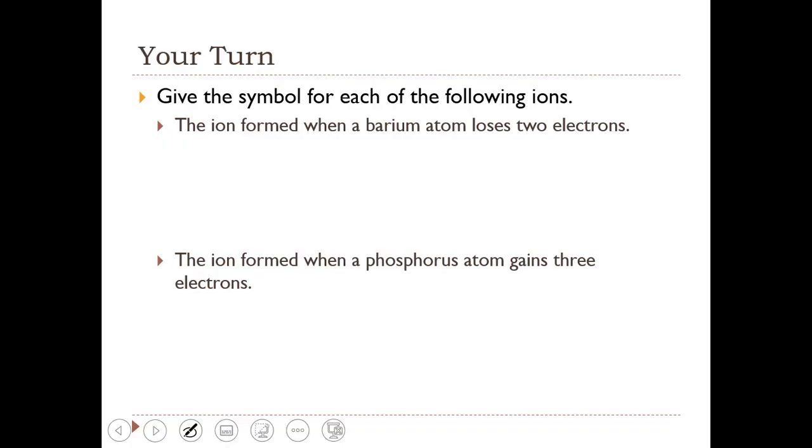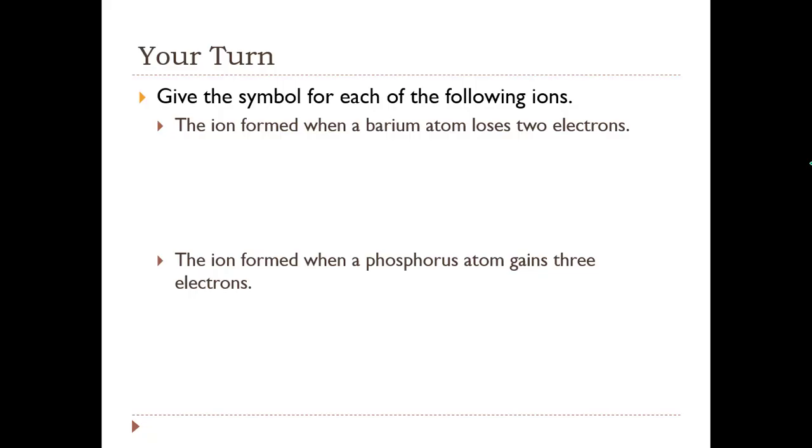Okay, so in these problems we will look at how we write the symbols for ions. Write the ion formed when a barium atom loses 2 electrons, and then the ion formed when a phosphorus atom gains 3 electrons.